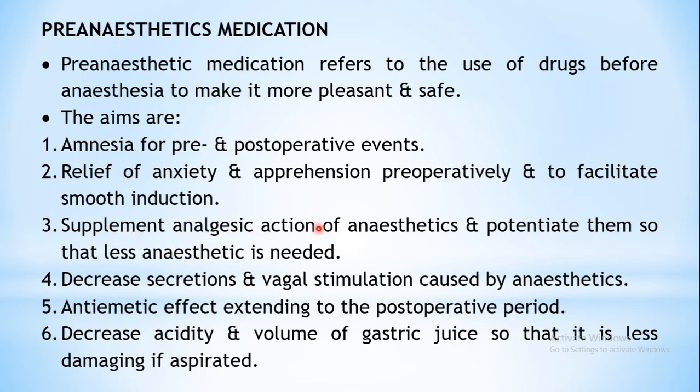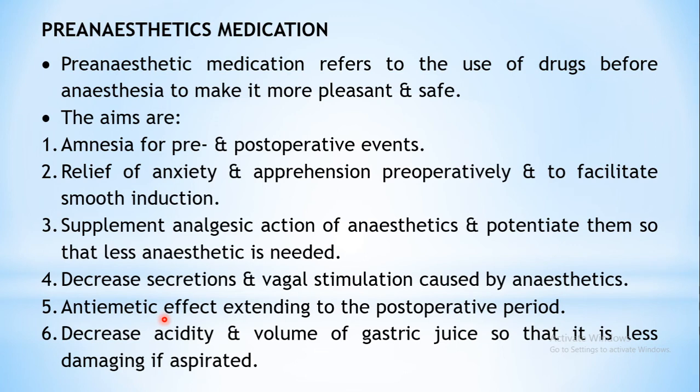Then to supplement the analgesic action of anesthetics and potentiate them, okay. So certain drugs are added for their analgesic property and also to potentiate their action, so that lower doses of anesthetic can be used. Then certain agents are introduced to decrease the secretions and vagal stimulation. So secretions which may be increased during the operative procedures, okay, so that can be reduced, saliva secretion or tracheobronchial secretion, or vagal stimulation which produces bradycardia, that can also be ruled out by addition of certain drugs before anesthesia is given. Then certain drugs may also be used for their antiemetic effect.